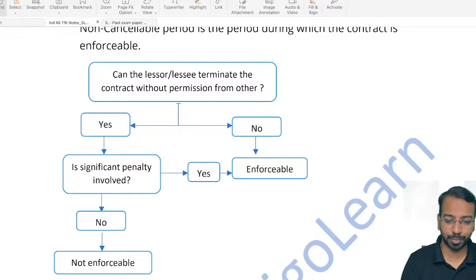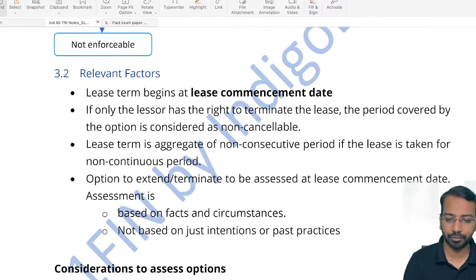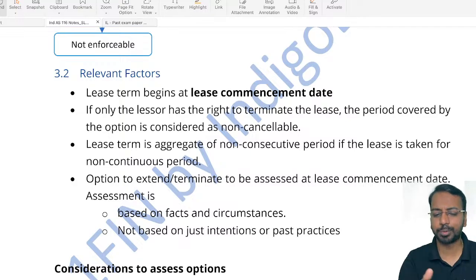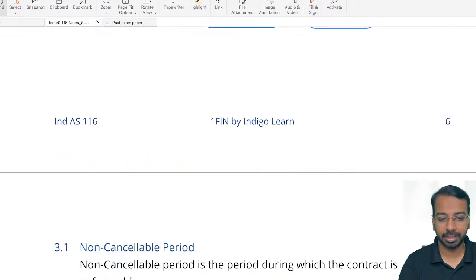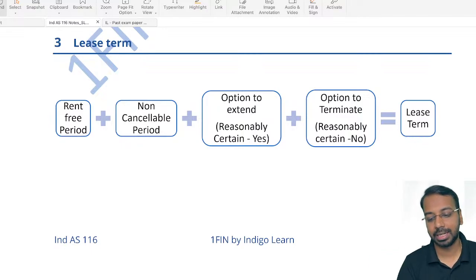Now for examination purpose, mostly they will tell you what is the cancelable period, what is the non-cancelable period, or you will be able to understand, yes, there is an option to extend. Reasonably certain, include. So this is what you have to highlight and keep in mind when you determine the lease term. Rent-free period, yes. Non-cancelable period, yes. Option to extend, reasonably certain, yes. Not certain, no. Option to terminate, reasonably certain, no. Not certain, yes. All of this put together makes your lease term.